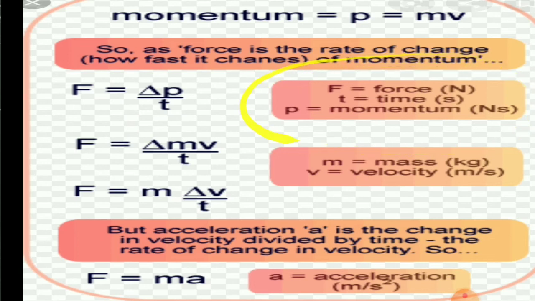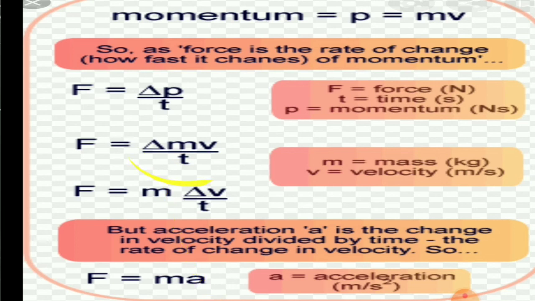See here, children. F is the force, which you represent in Newton, time in seconds, and momentum in kg meter per second, or Newton second. Those are the units. But we already know what momentum means. It is the product of mass and velocity.